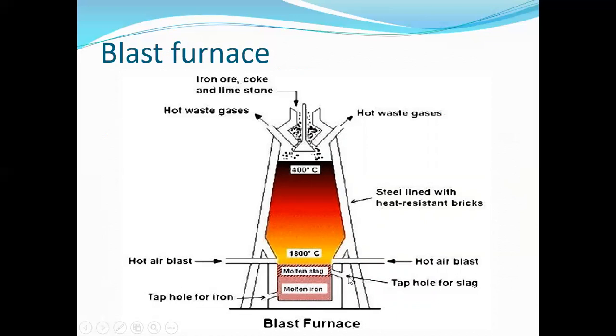This is the first part on metals, and next there is the classification of iron. So we got the iron, and there are different types of iron: pig iron, cast iron, wrought iron, and steel. That will be discussed in the next class. Okay, thank you.